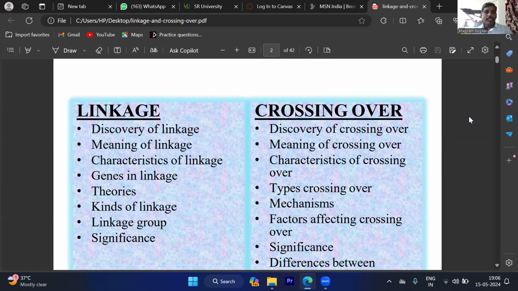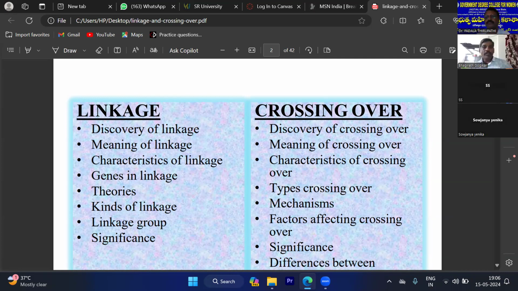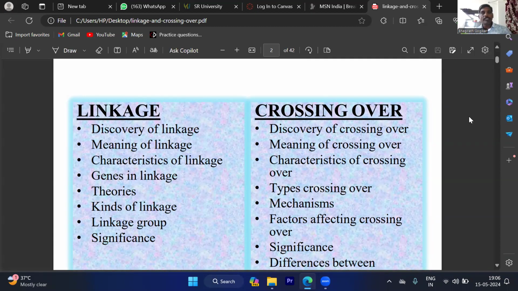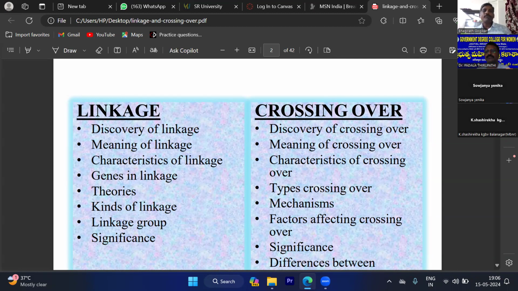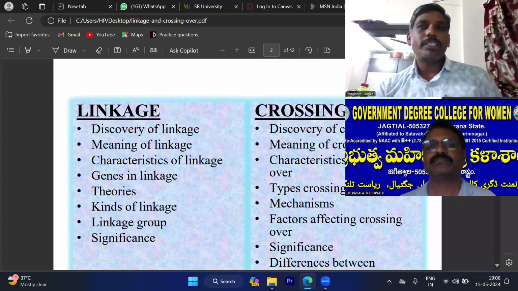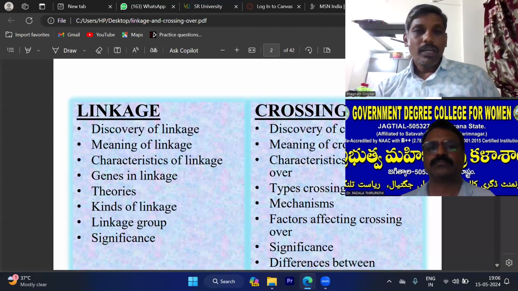Due to the interaction of genes, we get different phenotypic ratios which are not similar to the 9:3:3:1 ratio. Due to the interaction of the genes, we are getting non-Mendelian ratios, which are different from the dihybrid ratio. Earlier, we studied that in the gene interaction class.